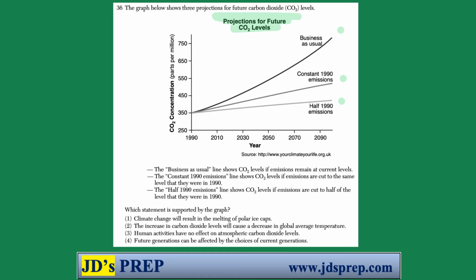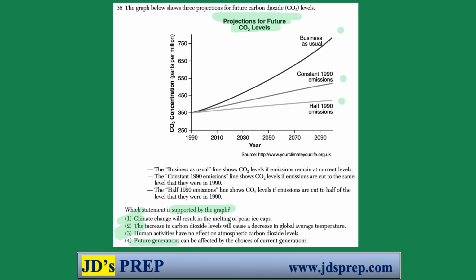So which statement is supported by the graph? This is an important part of the question, "is supported by the graph," because there are a lot of answers here that say correct and relevant things about climate change, but they're not supported by this graph. They don't have to do with this specific graph. So climate change and the melting of polar ice caps is not anything to do with this graph. It also doesn't refer to CO2 levels impacting global average temperature. The statement about human activities having no effect on atmospheric carbon dioxide levels is definitely not supported by the graph.